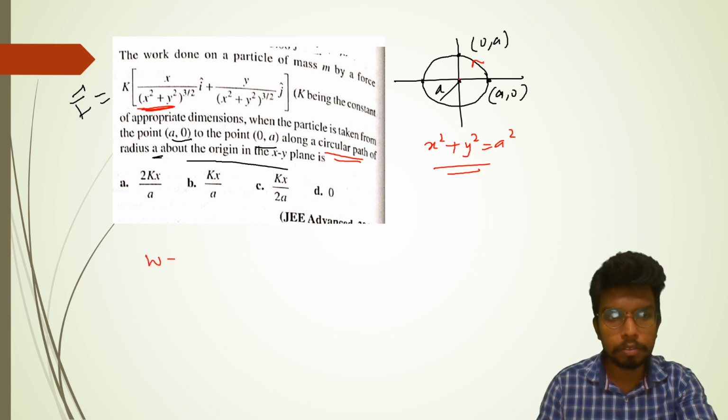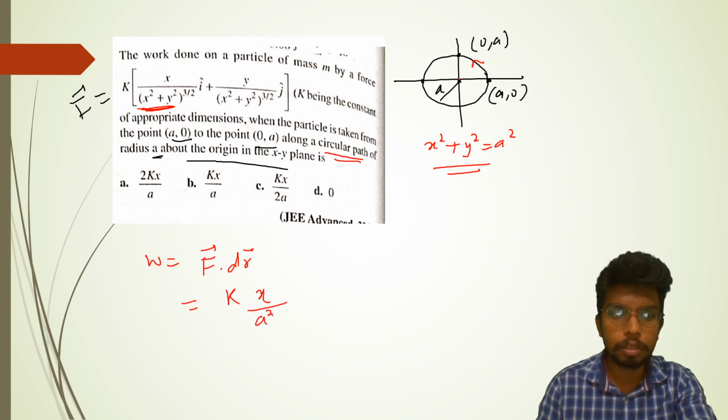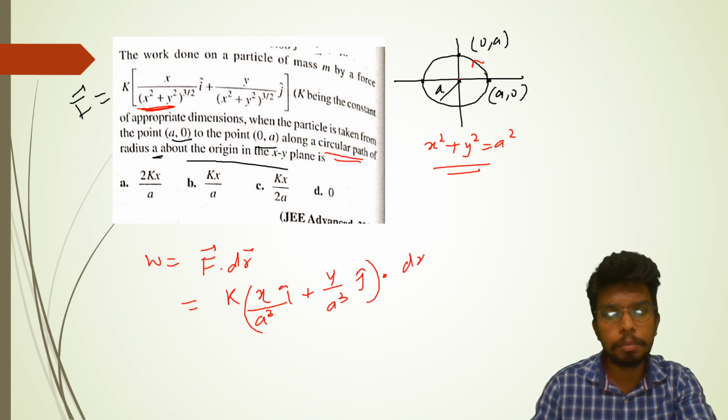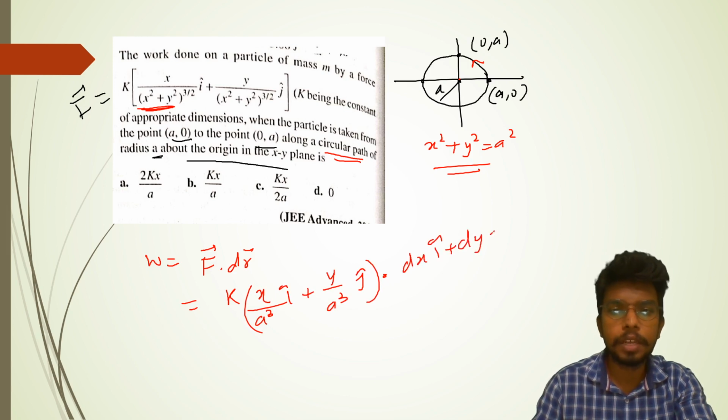So the work is going to be f dot dr, which will be k x over a cube i cap plus y over a cube j cap, dot dr. It can be anything like dx i cap plus dy j cap.